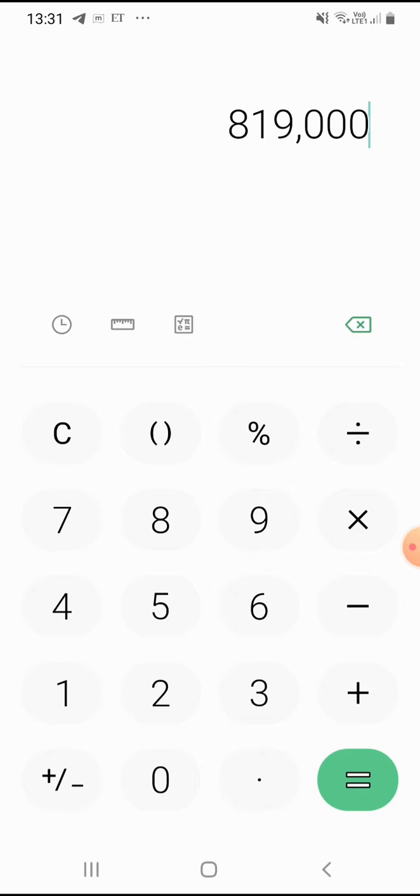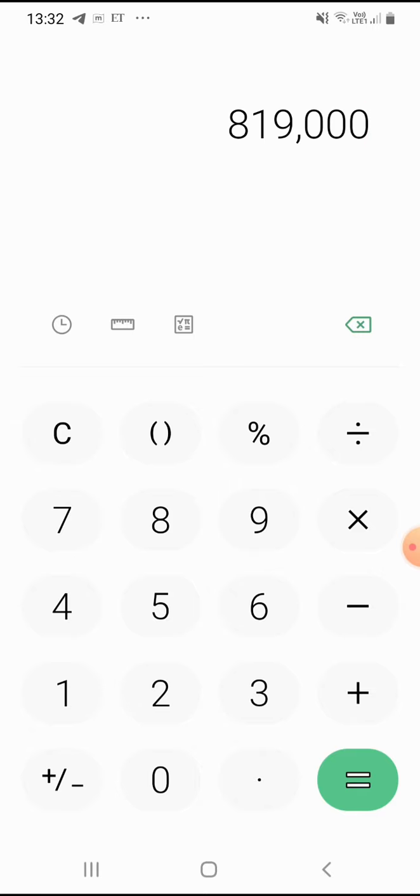Let's take the example of property. As in the property example, 1 crore was the real value of that property, right? The same way, what is the real value of the share? If 585 is the price of one share and we have 1400 shares per lot, what is the real value? 8,19,000 is the real value.